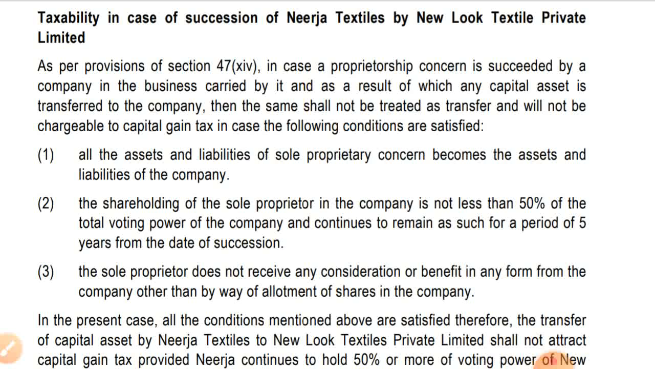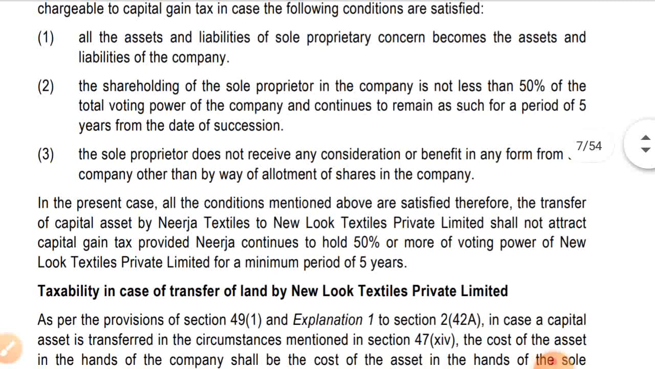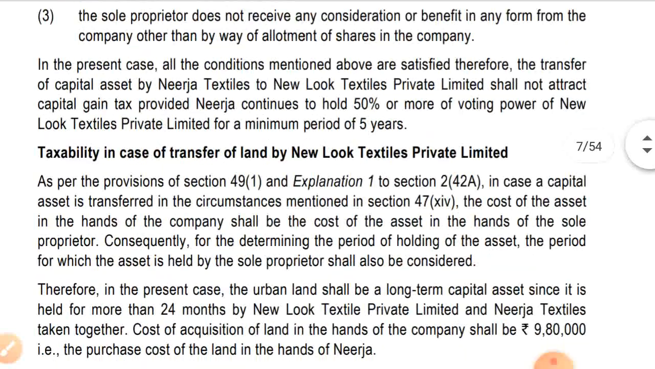The sole proprietorship does not receive any consideration or benefit in any form from the company other than by way of allotment of shares in the company. As you have seen, he has received only shares, 52% shares in the company. No other consideration is received by him. In the present case, all the conditions mentioned above are satisfied.